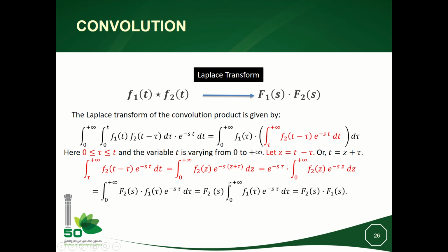And here I will have the integral from 0 to plus infinity of f1 of tau exponential minus s tau d tau. And this is exactly the Laplace transform of f1 of t, which is F1 of s. And at the end, we will have a product of F2 times F1, which is the result shown above, okay, here.